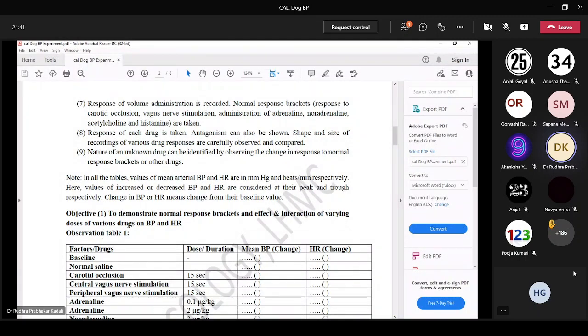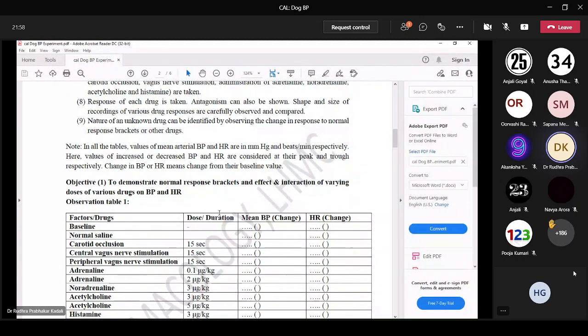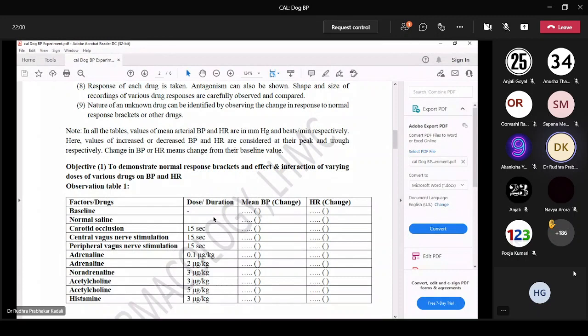So there are different objectives. First, to study the normal response brackets. Next, to identify a response, Dale's vasomotor reversal phenomenon, all these things will be done. So the first objective is to demonstrate normal response brackets and the effect and interaction of various doses of various drugs on BP and heart rate.